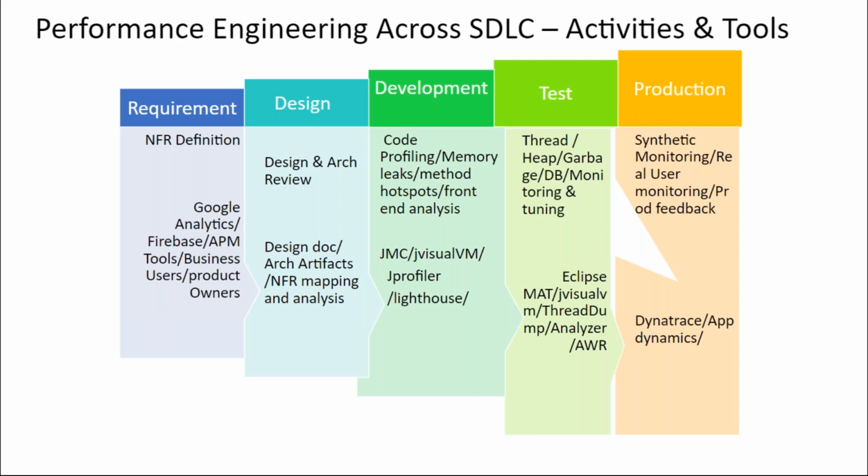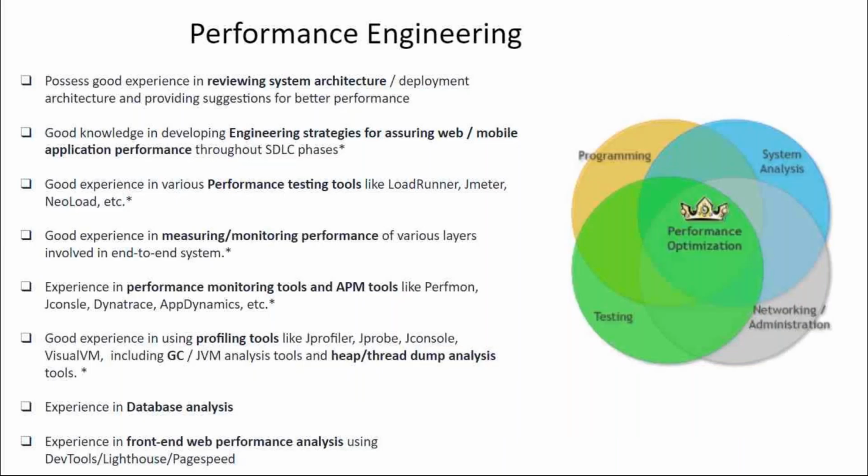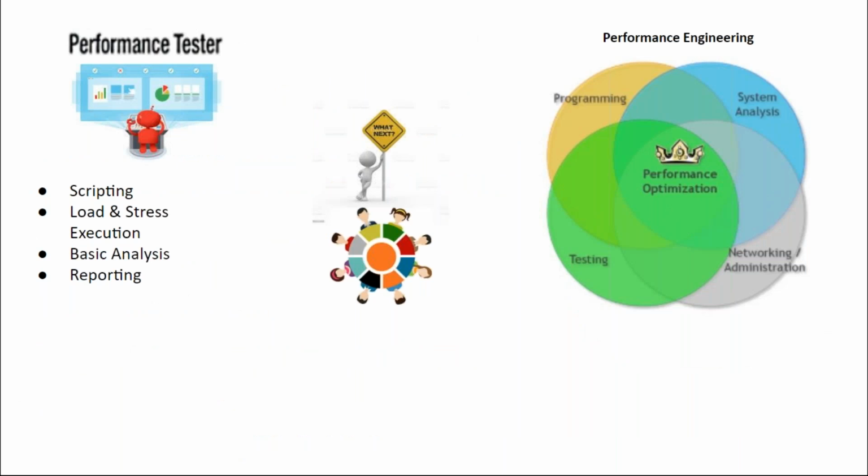Whereas a performance tester, in a typical 6 month or 8 month project, might be involved in the last 2 months or 2.5 months. But a performance engineer will be there for more than 5 months, which means your role is getting extended. You would be required for a longer duration, which means your demand will also increase. So there are a lot of reasons why, as a next step, as a next level of skill set, it's very important for you to move to a performance engineering role.